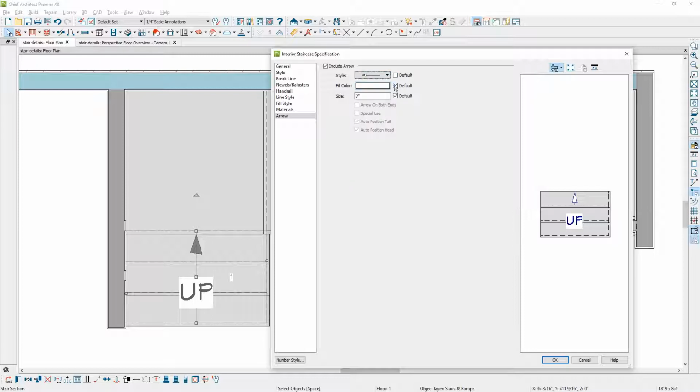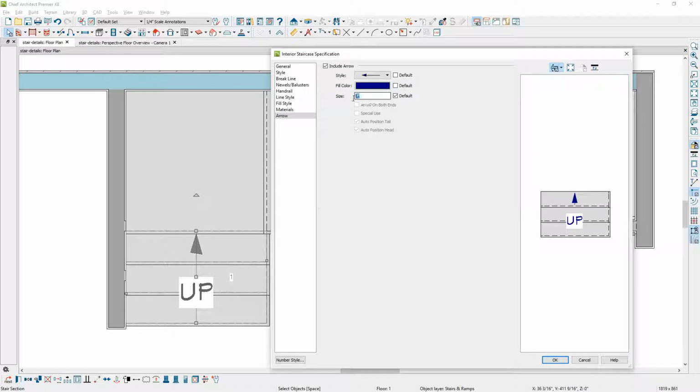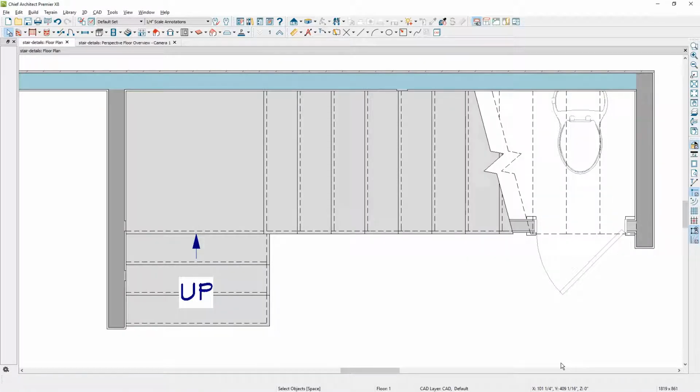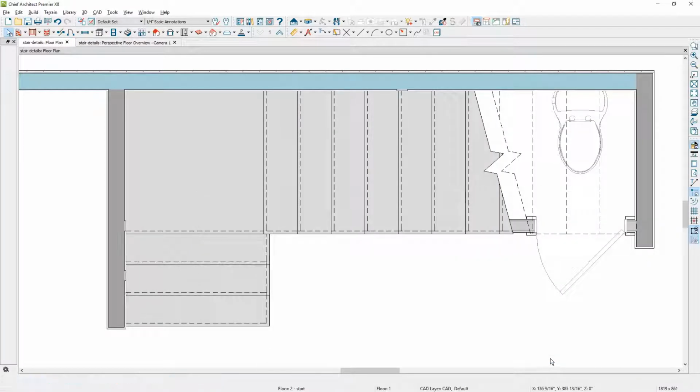You can also change the fill color. In this case, I'm going to go ahead and make a change to that, and also with the text you can change the default as well. Now there are two ways to turn the directional text on and off. Back in the stair dialog, you notice that there is an include arrow that will turn off that information.